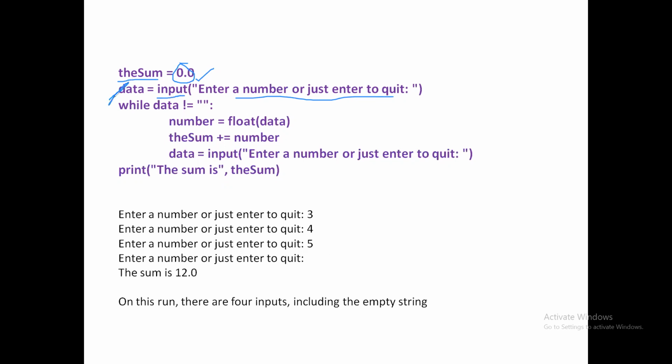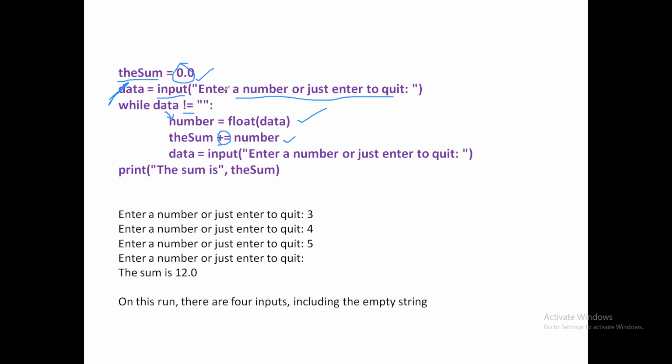The input is fed into this variable data. While data is not equal to empty, that means the user enters some number, this condition is going to be true, because it is mentioned as not equal to. Whenever the user enters a number, this is going to be true. Then control goes inside. number is equal to float of data, so the input is converted into a number. We are calculating the sum by using this shorthand assignment operator. sum plus equals number means that sum is equal to sum plus number.